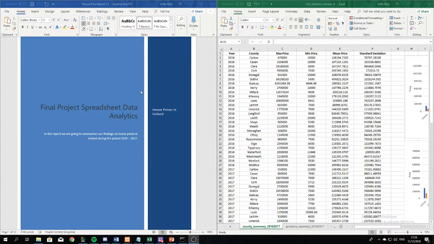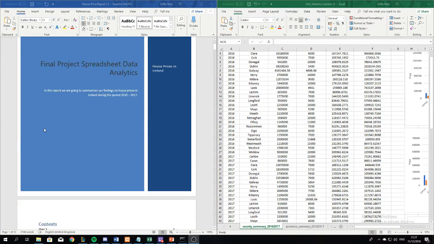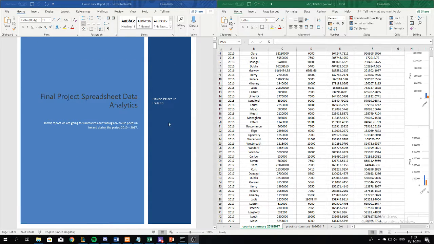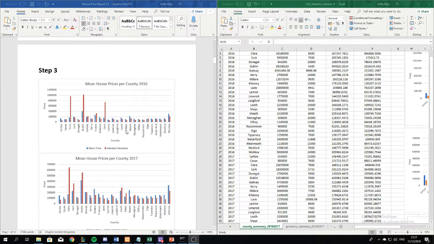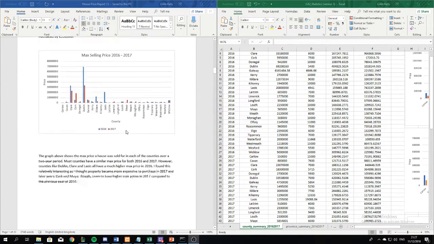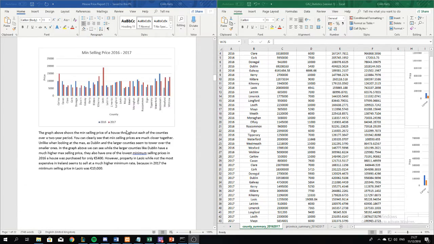So this is my final project for Spreadsheet Data Analytics. I'm in the group with William, and to start off, the overall report of what parts we were responsible for. Will formatted the Excel. So he formatted all of this Excel. I created all the tables in the SQL, so you can see all the SQL queries at the bottom of the Word doc. Then he did the work for step 3. I did step 4 and 5, and then he did step 6.